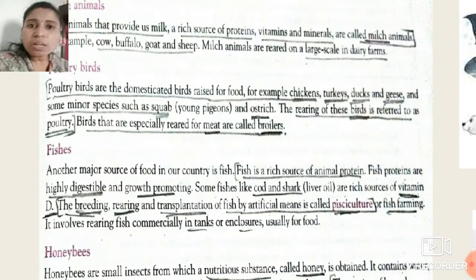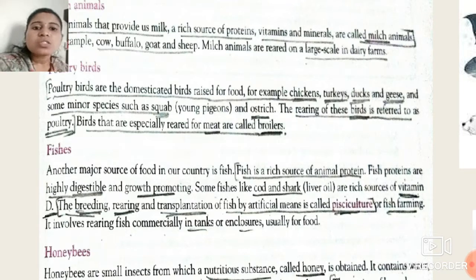There are certain fish, that is cod and shark, from which we can also get liver oil, and these are a rich source of vitamin D. So from these two types of fishes, we also get vitamin D.